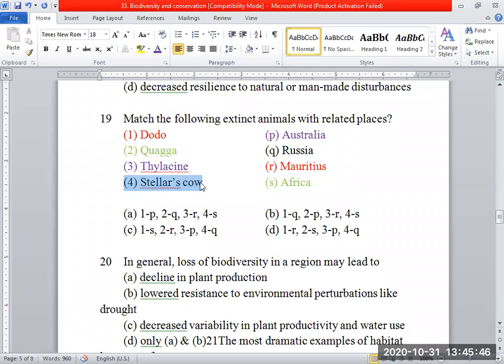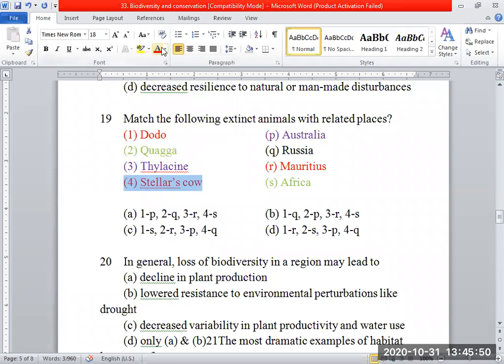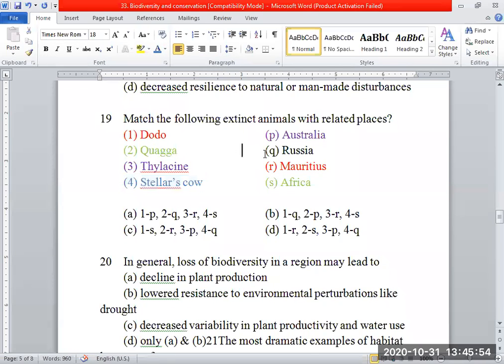So let us see whether this option is right or wrong. You just match it. I'll take another color. So where do you find this answer? Where do you see that? Go for the options. D. D, sir. D. 1 R, 2 S, 3 P, 4 Q. Yeah. Okay. Very good. Chalo, we'll put the answer.